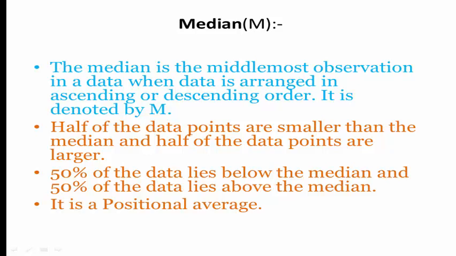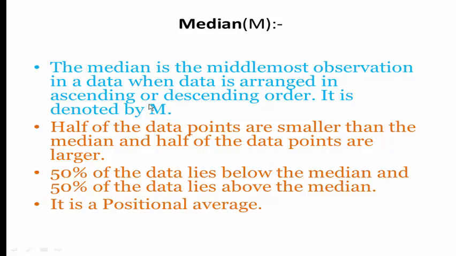Let us see one of the positional measures of central tendency, that is median. What is median? Median is the middlemost observation in a data when data is arranged in ascending or descending order.